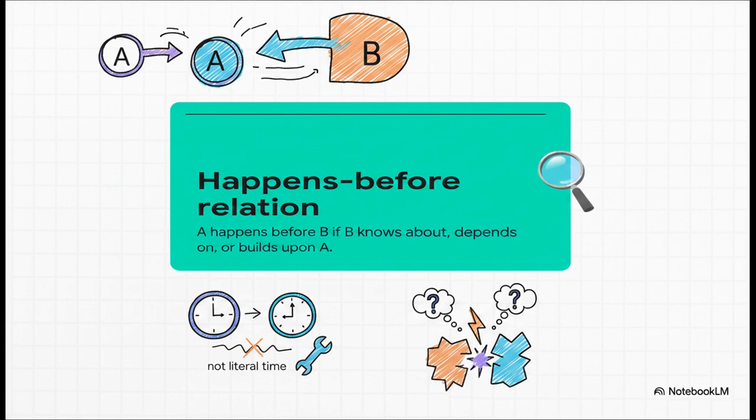Simple enough. But what if user A and user B both post a message to the same exact forum at roughly the same time, completely unaware of each other? Well, those operations are concurrent. Even if one post traveled super fast over the network and literally hit the database a full 2 seconds before the other, they are still fundamentally concurrent because they didn't know about each other. They didn't build on each other. If neither operation happens before the other, they are concurrent. And when we have concurrent writes, we've got a conflict that needs fixing.